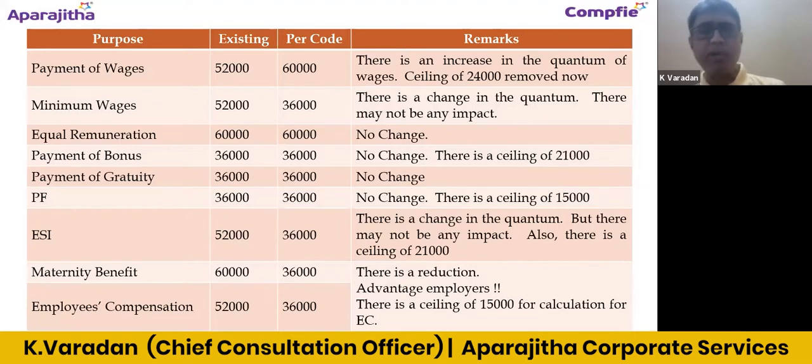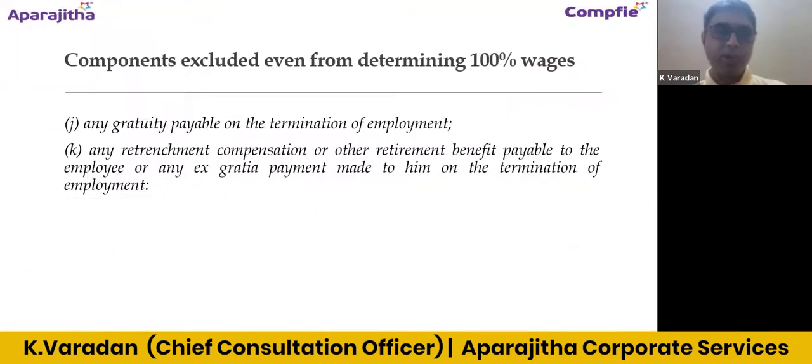If they still want to go for it for different purposes, that is fine, right? But it is not mandatory for them. But if the wage portion is working out to less than 50%, then I think those structures need to be definitely revisited. So this is how it is. And okay, components excluded even from determining. We were talking about the total components from class A to I, but still J is there, K is there. J is about gratuity and K is for retrenchment compensation or other retirement benefits or whatever is paid, right? This is clearly excluded even from determining the 100% of wages.